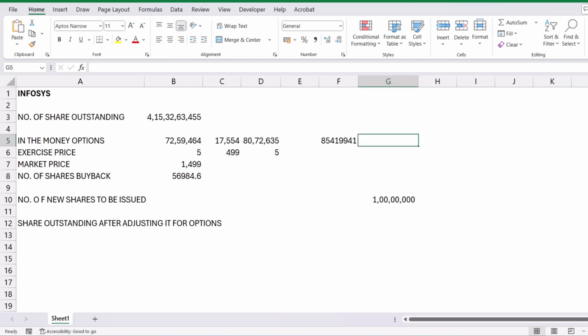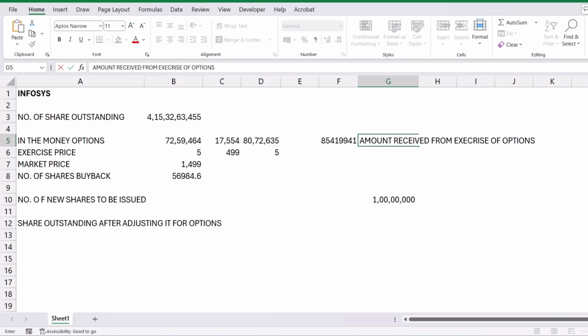And what is the total number of shares? We need to add these three. So I will just write here, amount received from exercise of options.